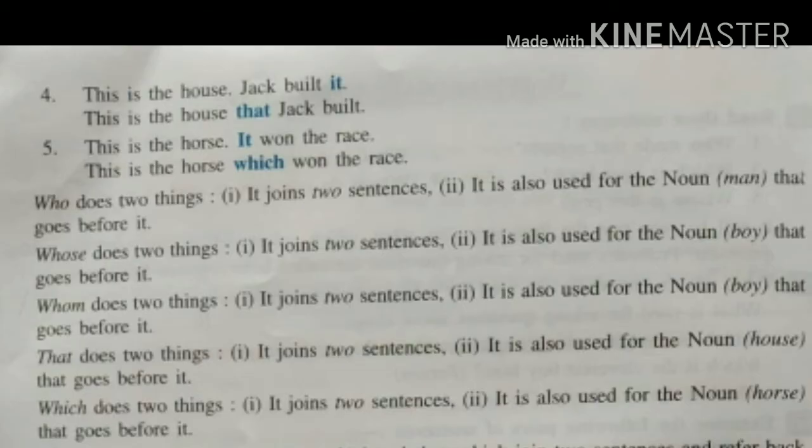Now the fourth sentence: this is the house, Jack built it. So it is what? The house. So now in place of it, we have to join both the sentences with a relative pronoun. It is a non-living thing, a house. So we join it with that. So this is the house that Jack built.